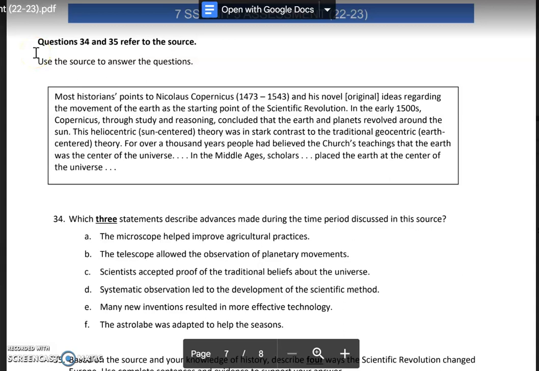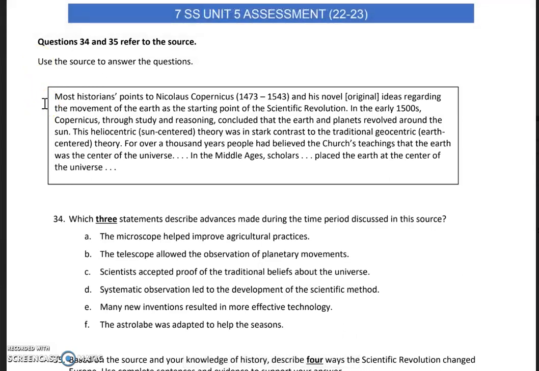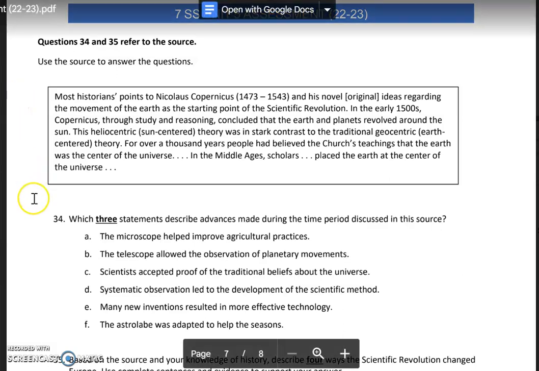Questions 34 and 35 refer to the source. Use the source to answer the questions. Most historians point to Nicholas Copernicus and his novel ideas regarding the movement of the Earth as the starting point to the scientific revolution. In the early 1500s, Copernicus, through study and reasoning, concluded that the Earth and planets revolved around the Sun. This heliocentric or sun-centered theory was in stark contrast to the traditional geocentric or Earth-centered theory. For over 1,000 years, people had believed the Church's teaching that the Earth was the center of the universe. In the Middle Ages, scholars placed the Earth at the center of the universe.